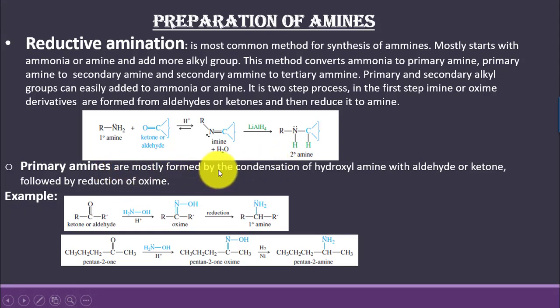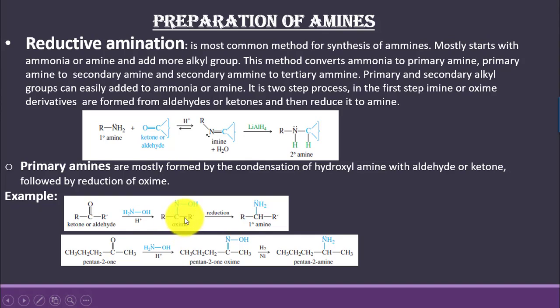Primary amines are mostly formed by condensation of hydroxylamine with an aldehyde or ketone followed by reduction. So in hydroxylamine, this hydroxy group increases the nucleophilicity of this nitrogen, and it can better attack this carbonyl carbon, and an oxime is formed as an intermediate.